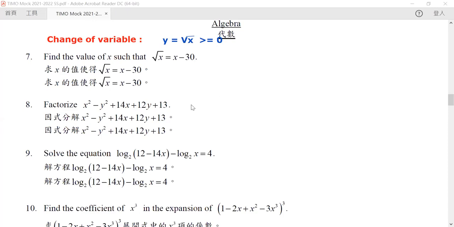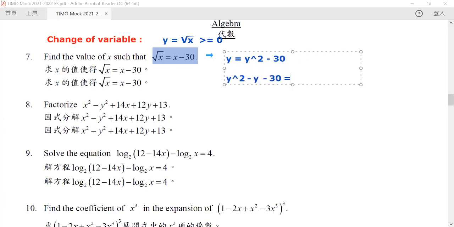Now, if that's the case, let us rewrite our equation. Our equation now becomes y is equal to y squared minus 30, because y is equal to the square root of x, so y squared is equal to x. In other words, we can rewrite it as y squared minus y minus 30 is equal to 0.